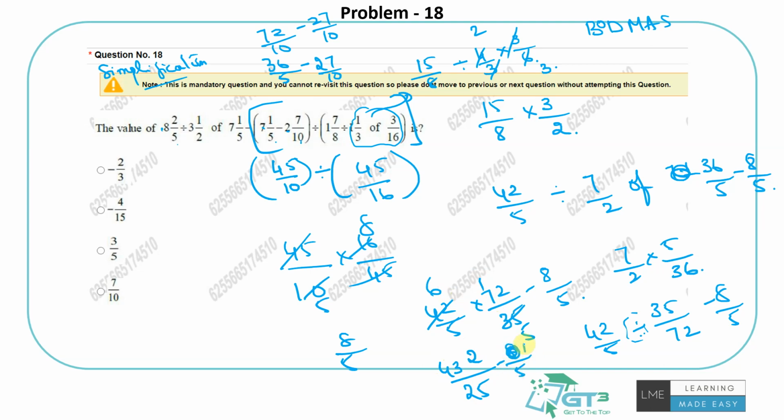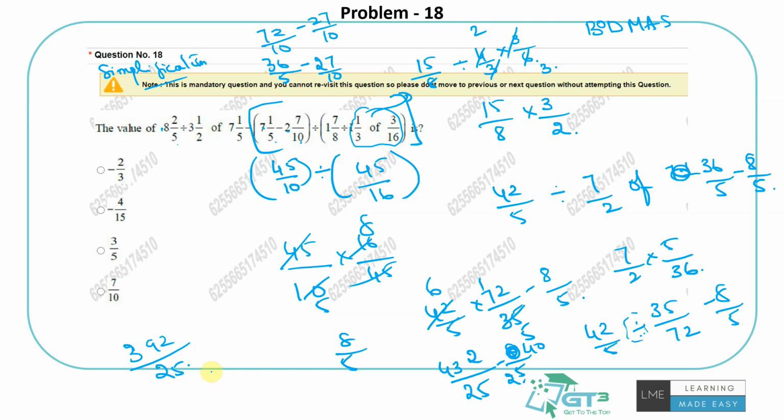So it will be what? 40 by 25. Right, so 432 minus 40 will be 392 by 25.